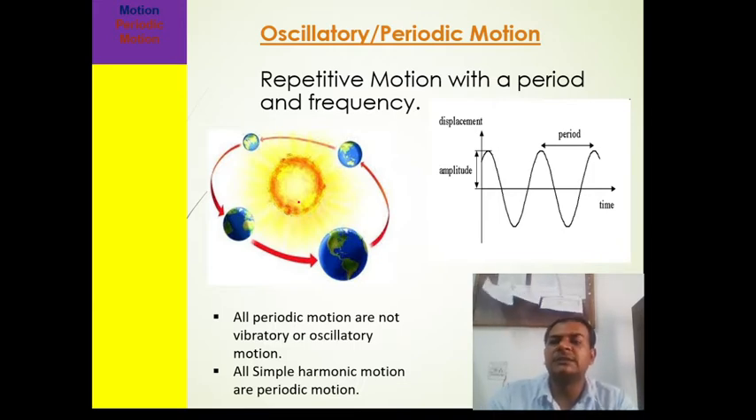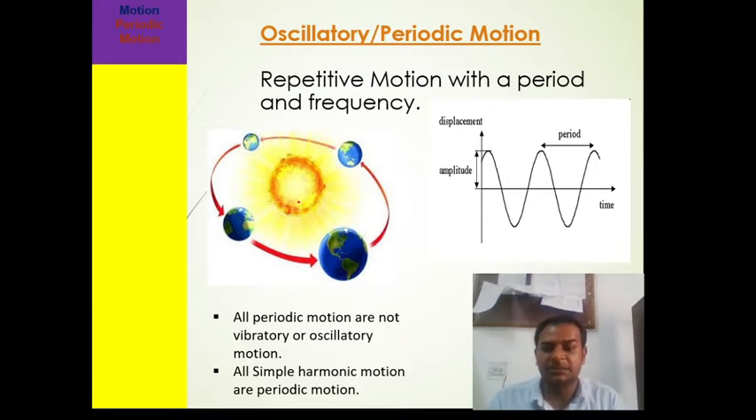So periodic motion, we said that it is a repetitive motion. It repeats its position again and again. Right? It is a repetitive motion with a period and a frequency. With a fixed period, like Earth is rotating around the Sun. This picture you can see here, that Earth is rotating around the Sun. In how much time? Like 365 days. So 365 days is just the time period of that.